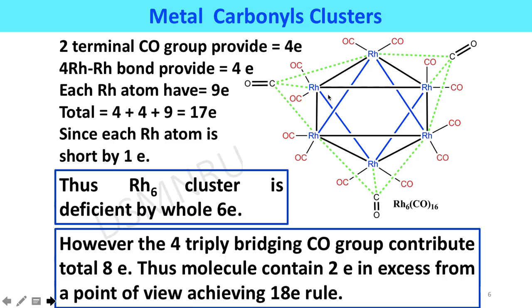Thus the molecule contains 2 electrons in excess from the point of view of achieving the 18 electron rule. Here one triply bridging carbonyl group can be placed like this; we are not showing it for more clarity of this figure.